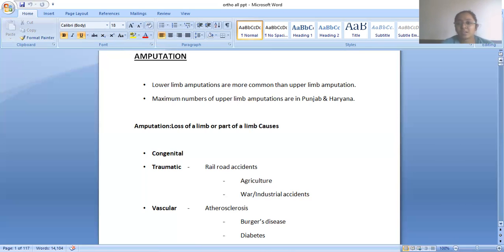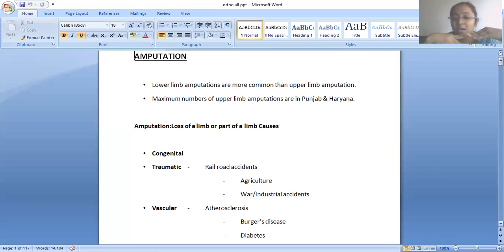stumping has been done, so a good ideal stump has been made, then the prosthetic according to the need and lifestyle of the patient has been made. After that, the physiotherapist will again have to help the patient in proper fitting of the prosthetic, then how to don and doff, how to wear it and remove it.